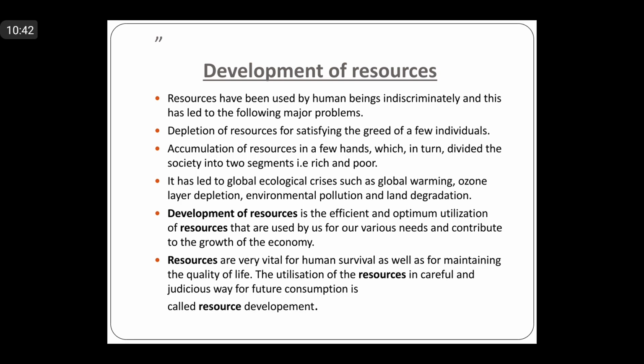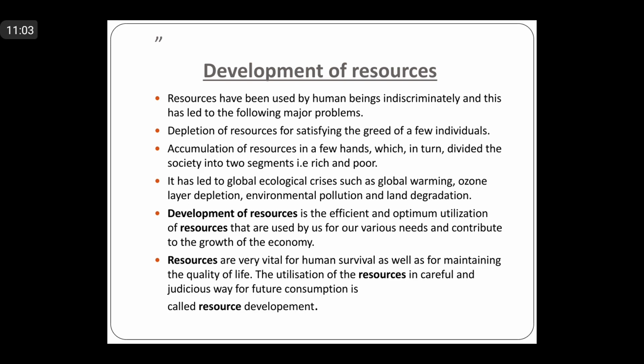Then depletion of resources for satisfying the greed of few individuals. What is that depletion? Excessive use of the resources, excessive, reckless, without any planning, right, that the resources are depleted. For whom? For satisfying the greed of few individuals.